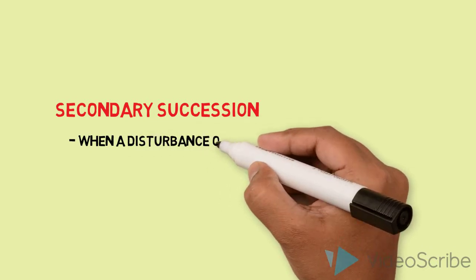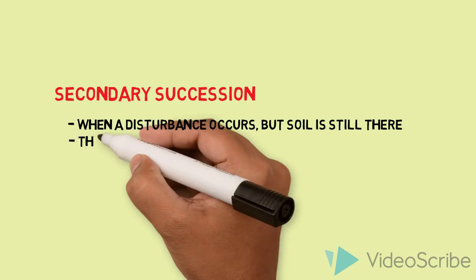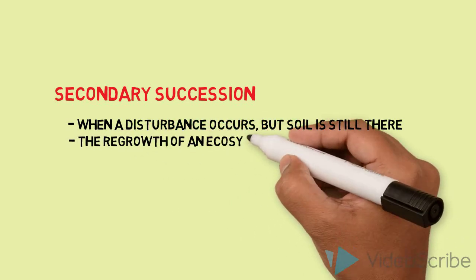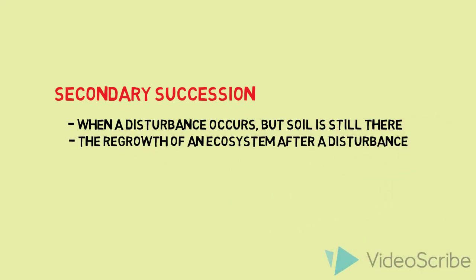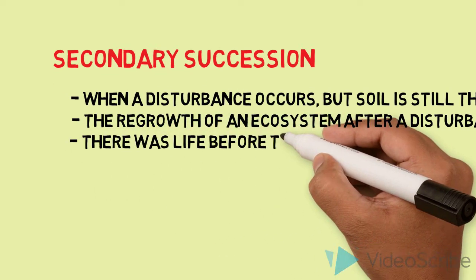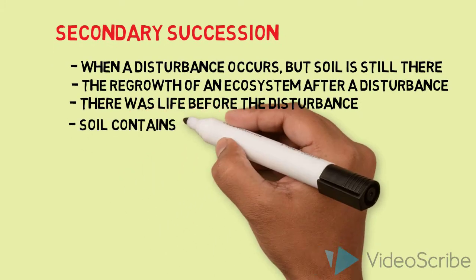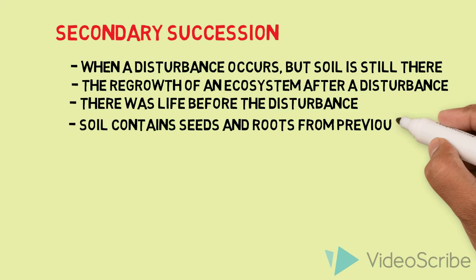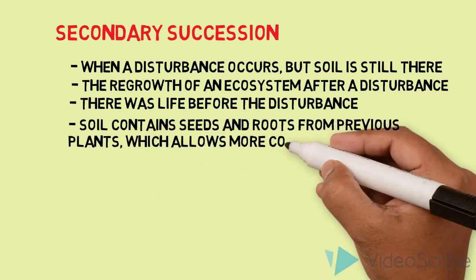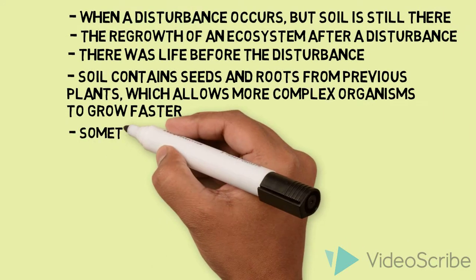Secondary succession is when a disturbance occurs, the soil is still there. This type of succession is the regrowth of an ecosystem after a disturbance, which means there was life before the disturbance occurred. Soil contains seeds and roots from previous plants, which allows more complex organisms to grow faster.